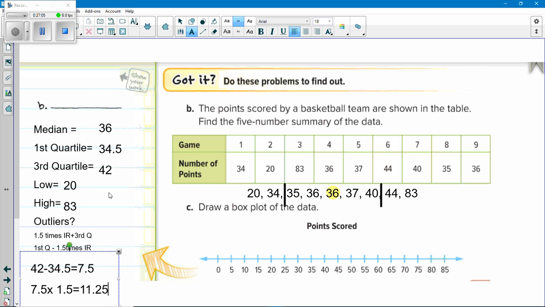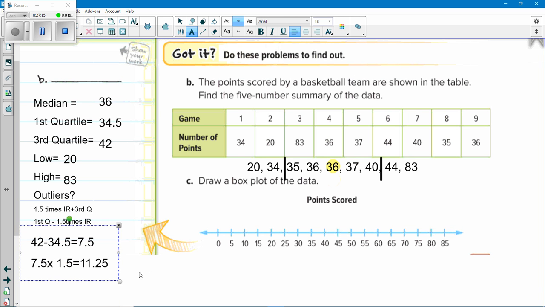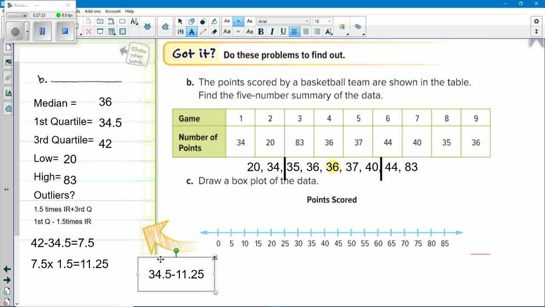So now, go to your quartiles, subtract 11.25 from 34.5, so your first quartile minus that. Okay. Here are the low outliers. 34.5 minus 11.25 equals 23.25. Do we have anything lower than that? Yes, we do. 20 is an outlier.